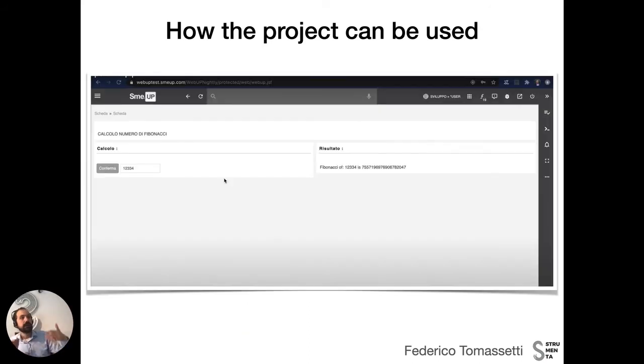And it looks like this. In this case, we can read a screen definition that was originally intended to define a console application. We can read it and draw a simple web application, a simple screen. This is a screen where I can insert a value and press the confirm button. The system calls an RPG program, calculates some values, and shows the result here. In this case, we are calculating the Fibonacci value.